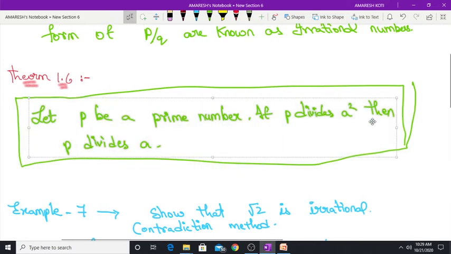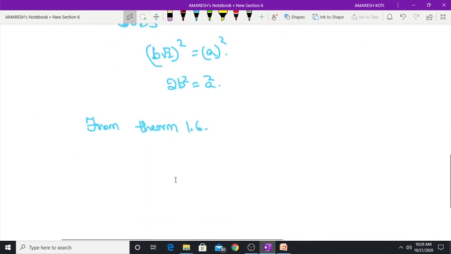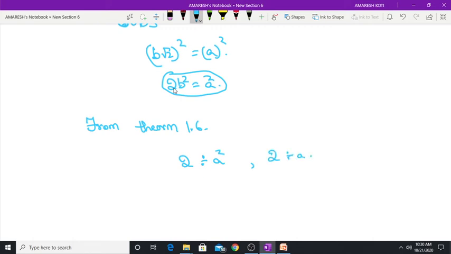If p divides a square, then p divides a. So if 2 divides a square, then 2 divides a. This is what theorem 1.6 states.